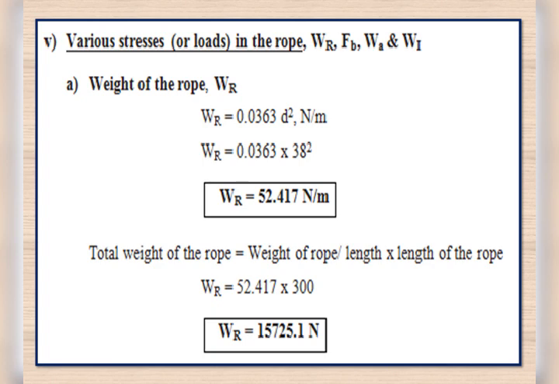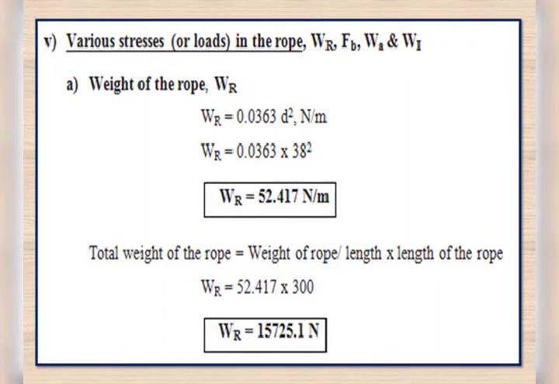In the next step, we are supposed to evaluate the various stresses or loads. Generally, loads only we are going to calculate based on the different stresses such as W_R, F_B, W_A and W_I. W_R is the weight of the rope, F_B is the bending load, W_A is the additional load, and W_I is the impact load, that is due to acceleration. Those values we are supposed to find.